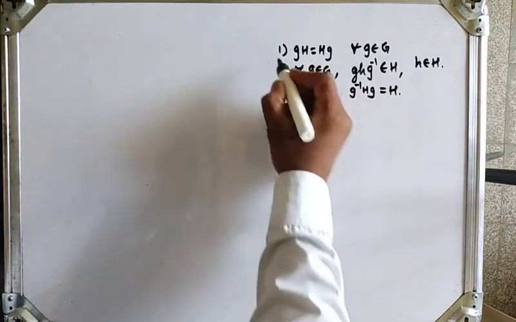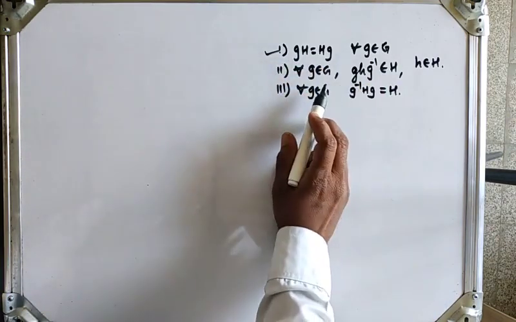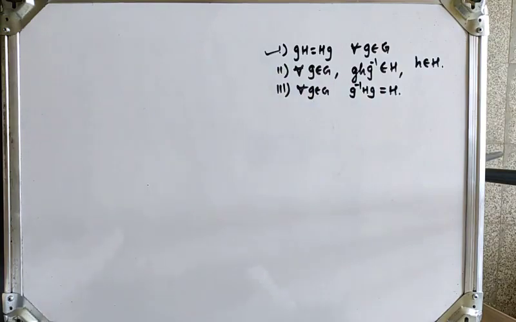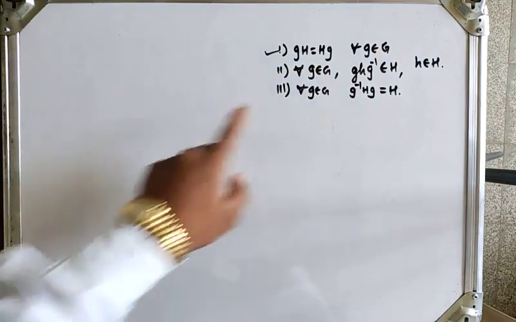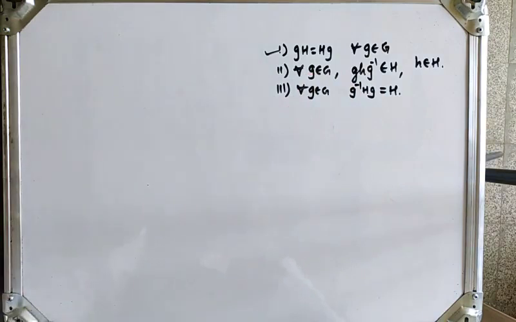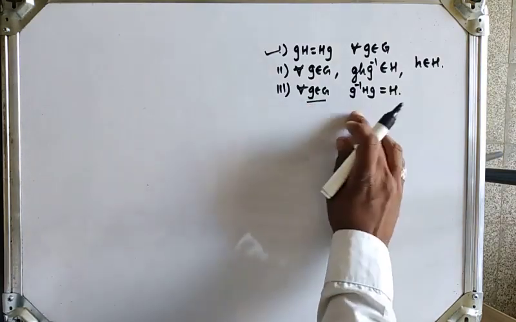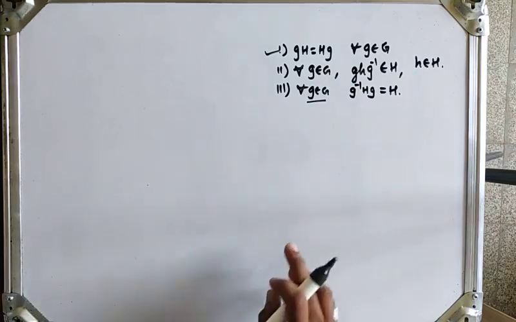If you can check by using gH is equal to Hg for all g belongs to G, or you can check H is a normal subgroup by using the second condition, for all g belongs to G, ghg inverse also belongs to H, then we say that H is a normal subgroup of G. Or you can check for all g belongs to G, g inverse Hg is equal to H.